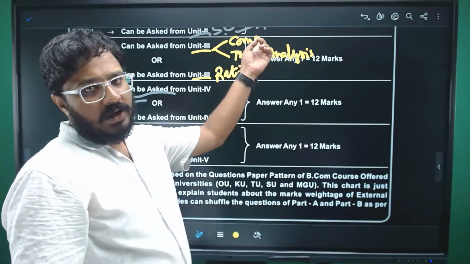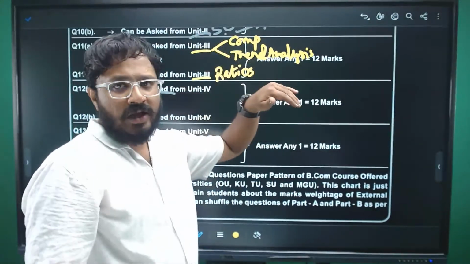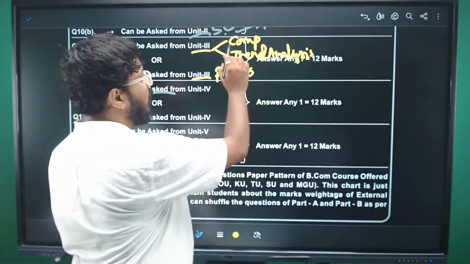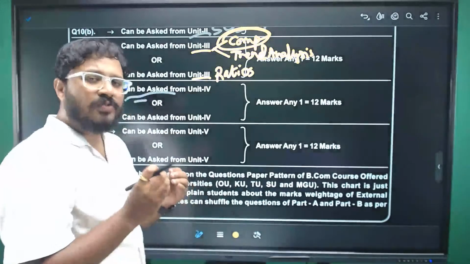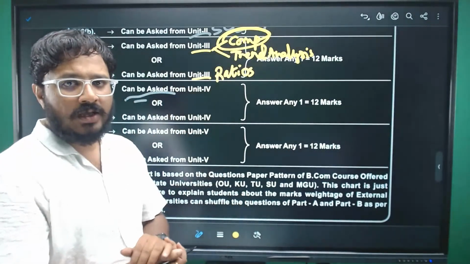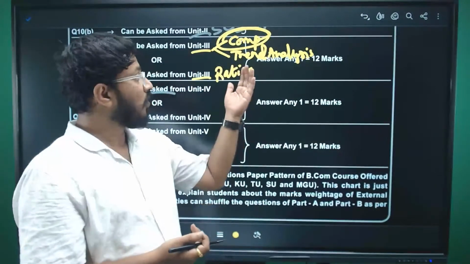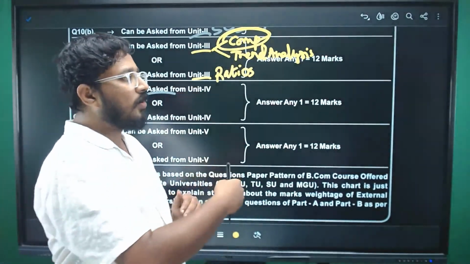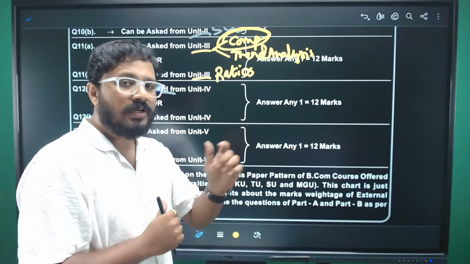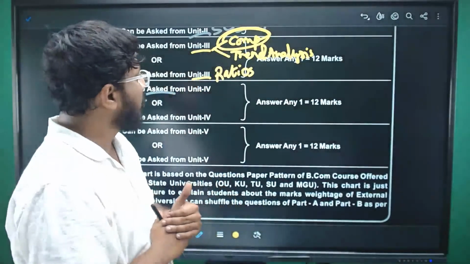Comparative balance sheet or comparative statement of profit and loss and trend analysis. Or mostly they may ask you a theory question also here. But if you get a comparative statement question, it's very easy to score 12 marks. Just format based. I have explained this in our video lectures in detail. We have solved problems based on that. So how to calculate the absolute difference, how to calculate the percentage, everything we have discussed. Please do watch those lectures.